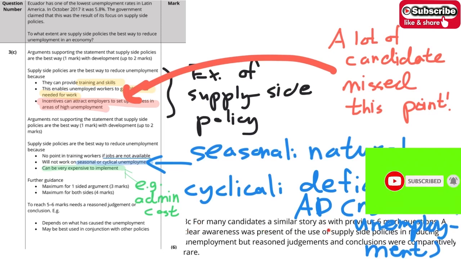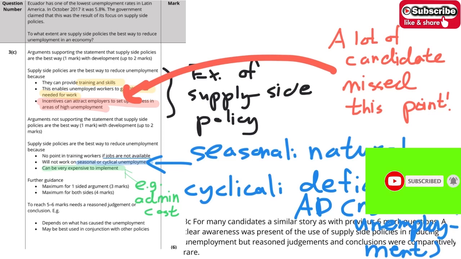A lot of candidates do not have a clear awareness of how to present supply side policy, and they also cannot give a reasoned judgment and conclusion. When you talk about the reasoned judgment and conclusion, we have to talk about it depending on what has caused the unemployment.